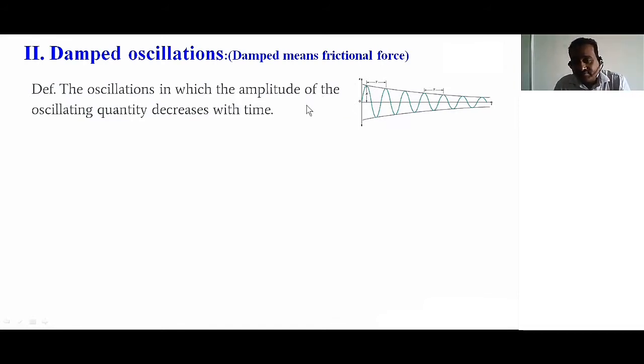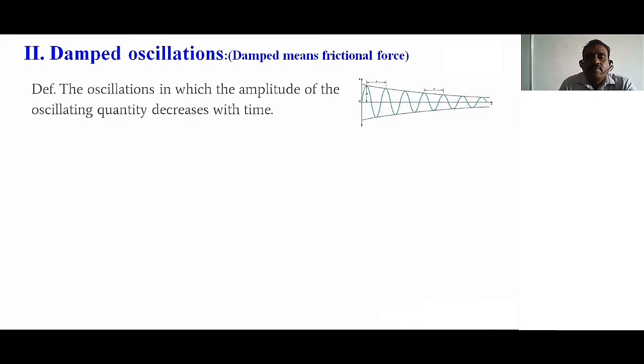The oscillations in which the amplitude, not acceleration, or displacement of the oscillating body decreases with time value. As time increases, amplitude decreases due to the frictional resistance phenomenon, this is called damped oscillations.